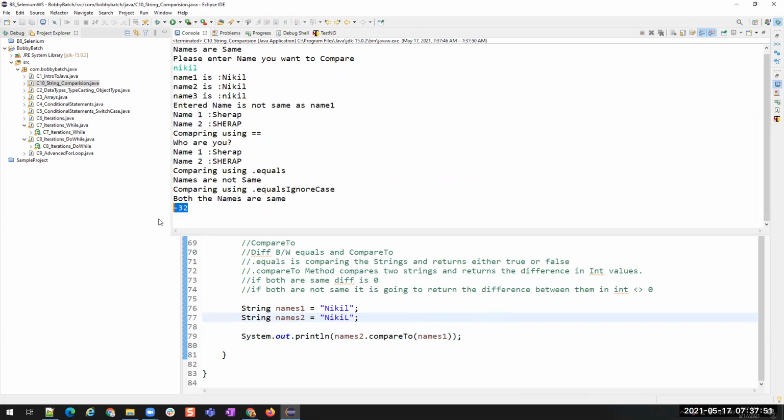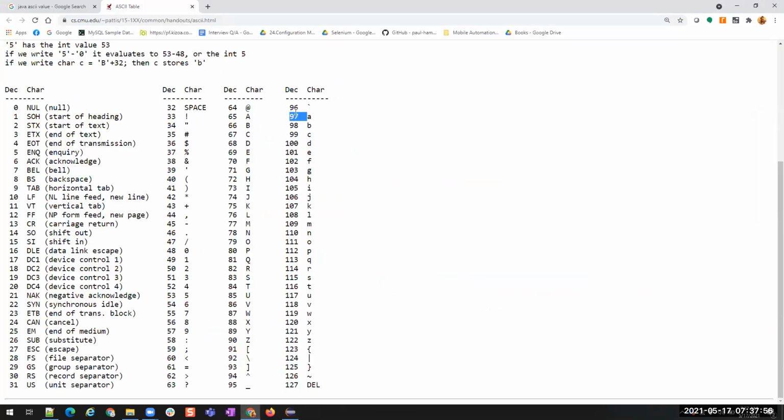You see? Again 32. So it doesn't change, right? If A to a is a 32 difference, then Z to z is also a 32 difference. 90 and 122. So whatever letter you take, there will be a difference of 32. Agree?